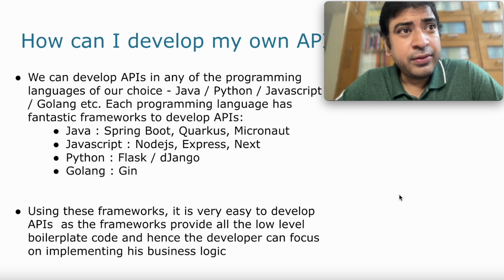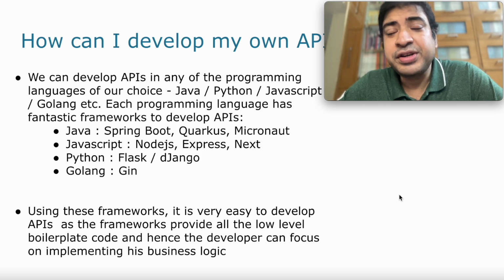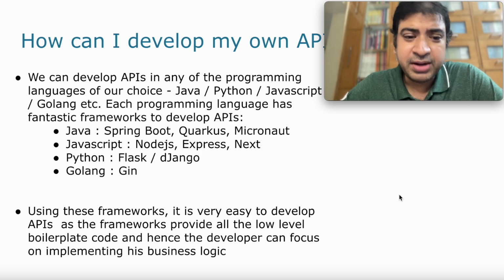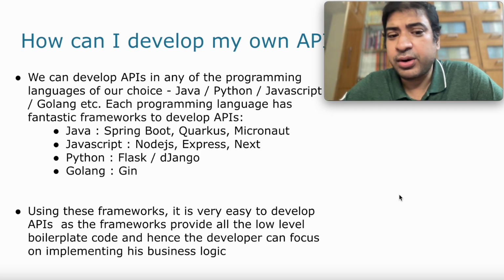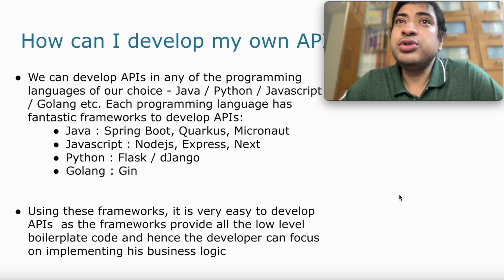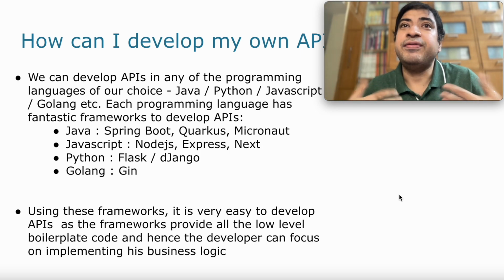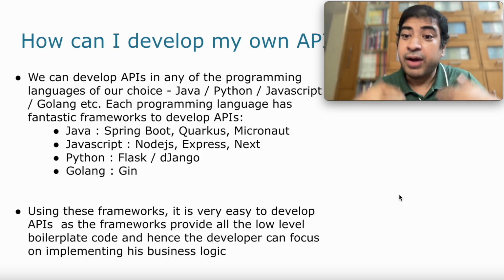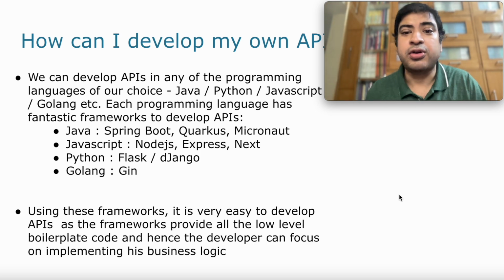In all the programming languages, there are popular frameworks which make API development very easy. Like in Java, there are multiple frameworks which include Spring Boot, Quarkus, Micronaut. In JavaScript, there are Node.js, Express, Next. In Python, there are Flask and Django, and in Golang, there is the Gin framework, and others. With the help of these frameworks, you can get an API up and running very easily. They give you all the boilerplate or the low-level code, and you can write your own functional or business logic on top of that very easily.